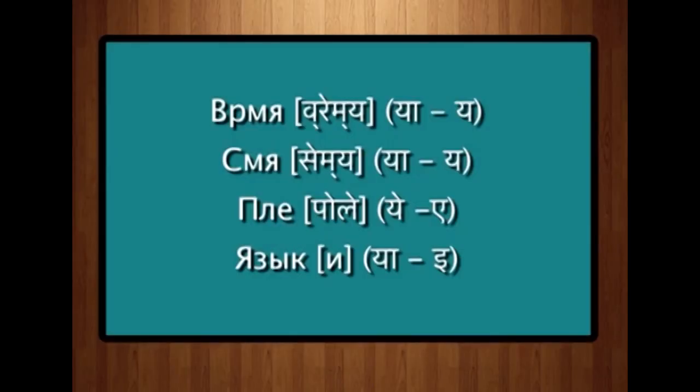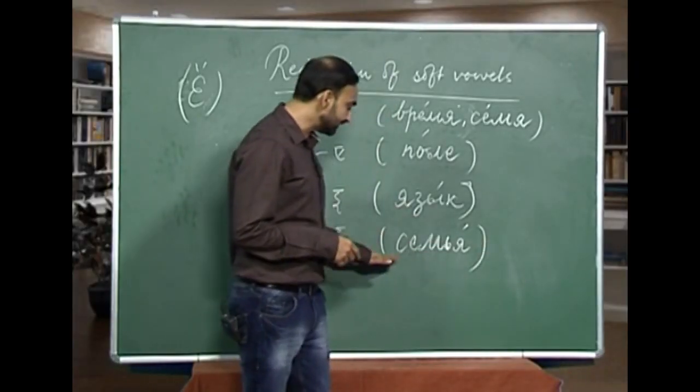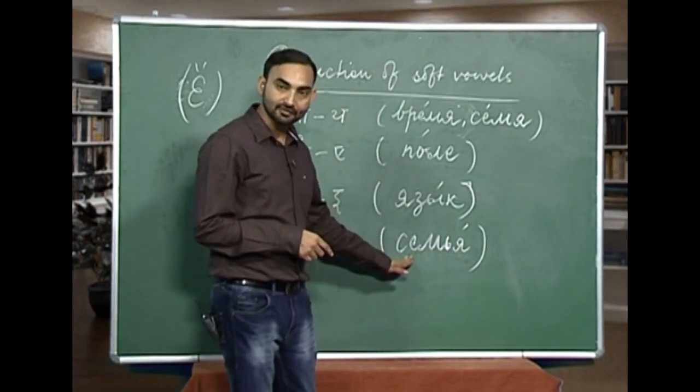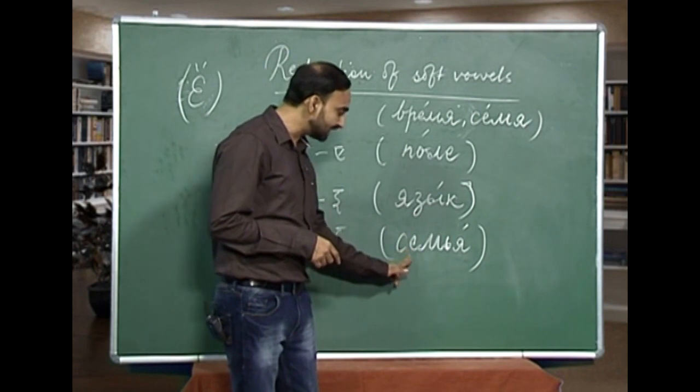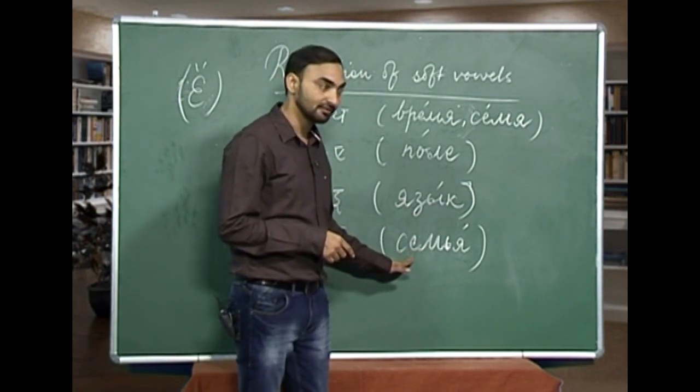The same way, when ye is in unstressed position, it is pronounced as e, like in semya. As you can see, this ya is stressed and ye is unstressed. That is why the pronunciation of this ye is e, not ye.